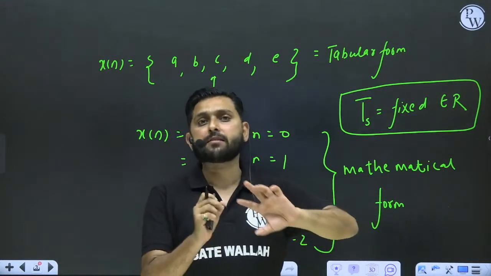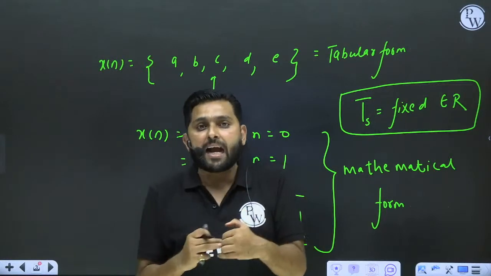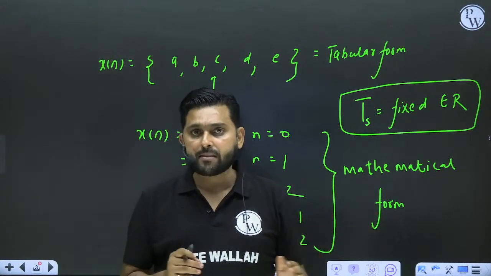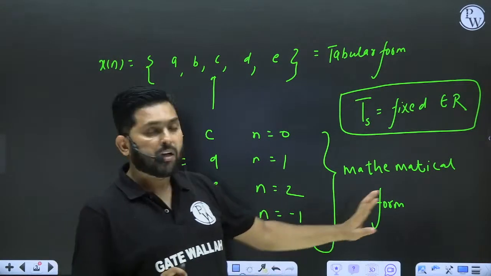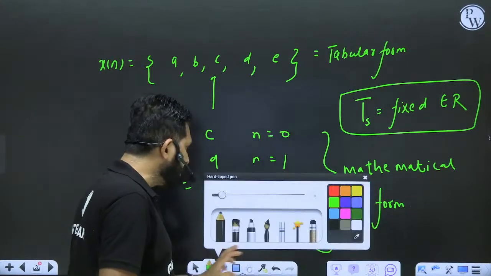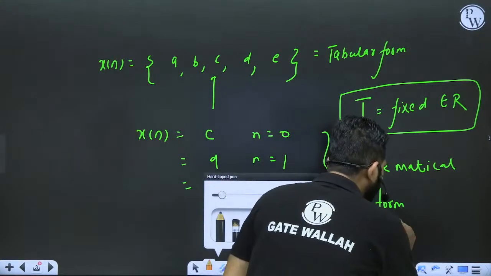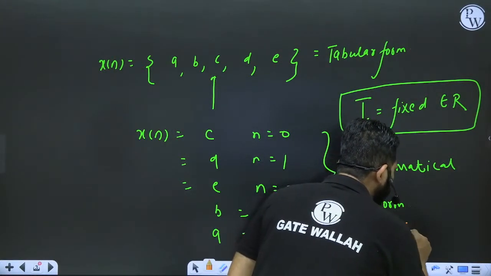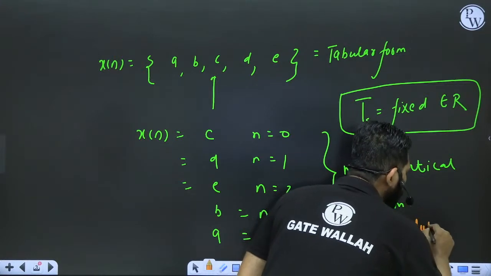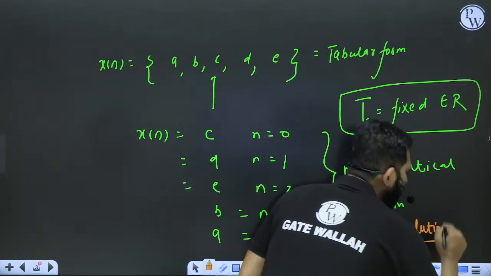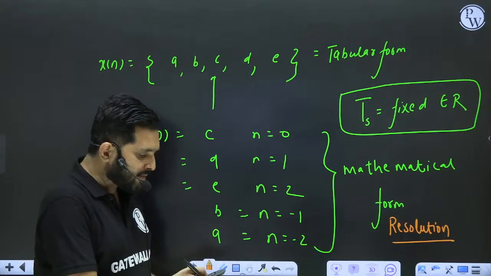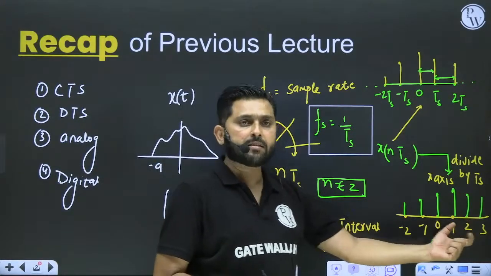And we call this representation, how exactly your DTS is representing your CTS, as what? Resolution. So we have used the word resolution. Let me define this resolution in a very formal manner. I am saying that this is the DTS of this CTS.